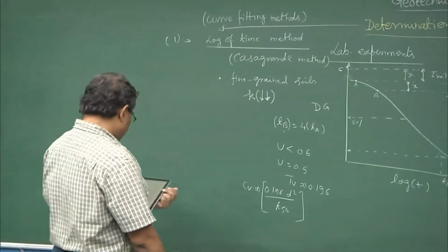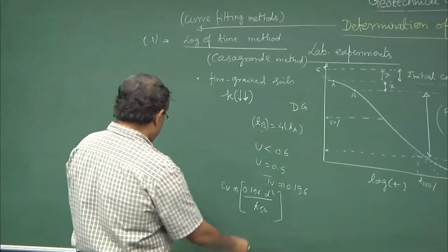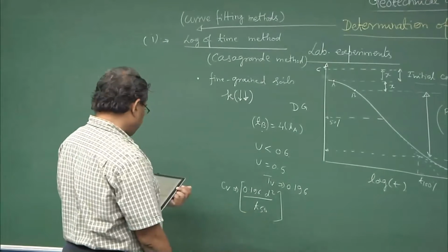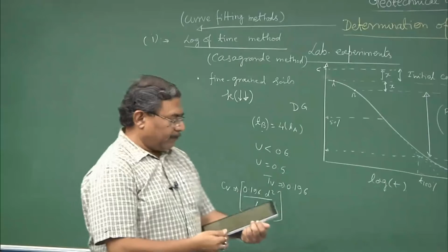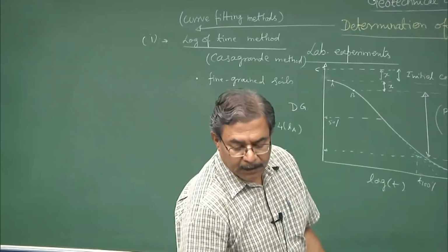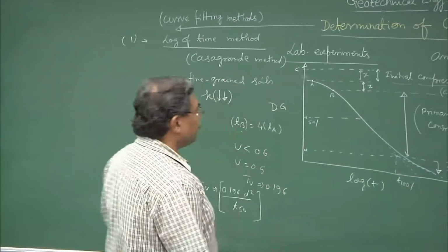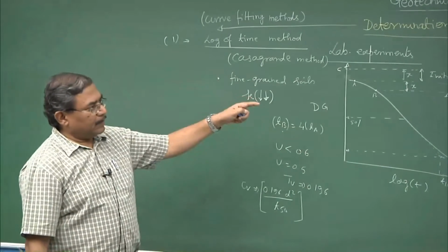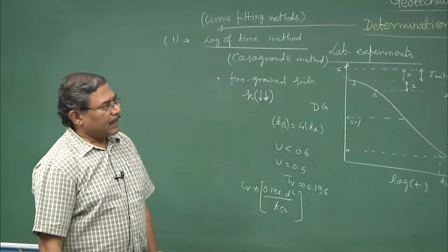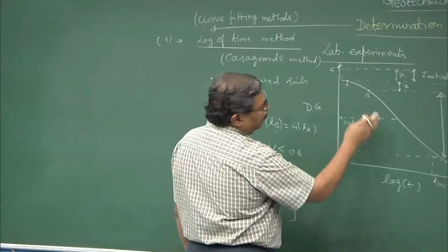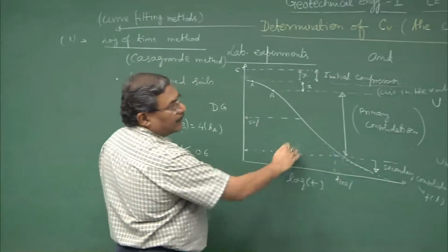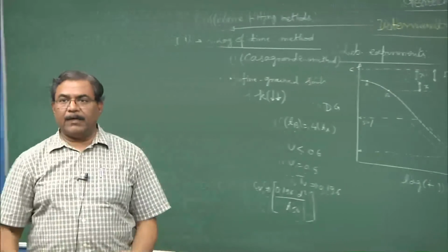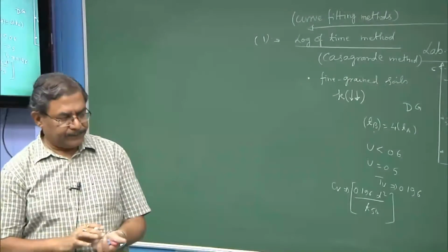Where D is the drainage path and T50 is the time required for 50% consolidation to occur. Please refer to a book to understand the different aspects of the geometry which I have done over here. That would give you a better idea about how the construction is done.